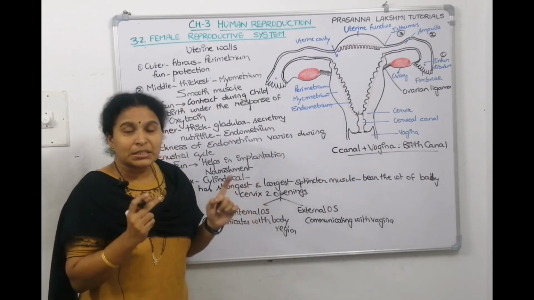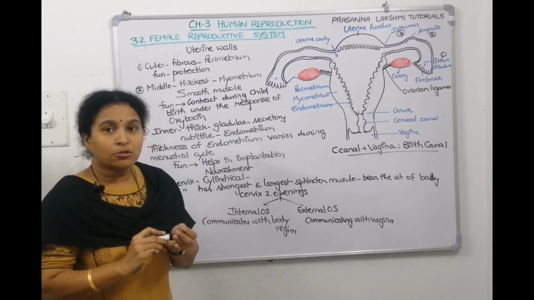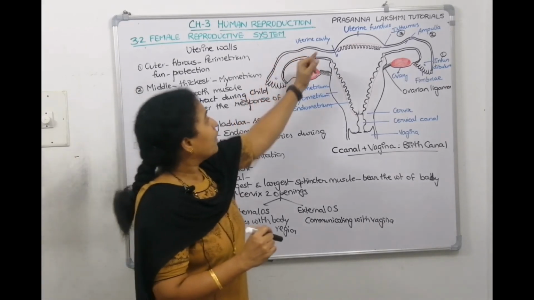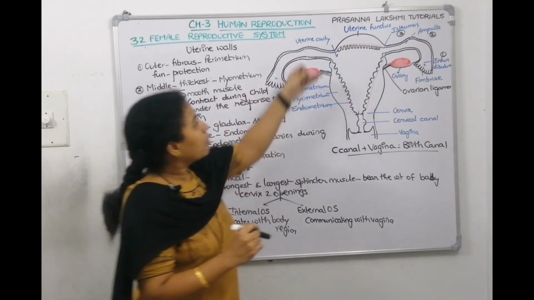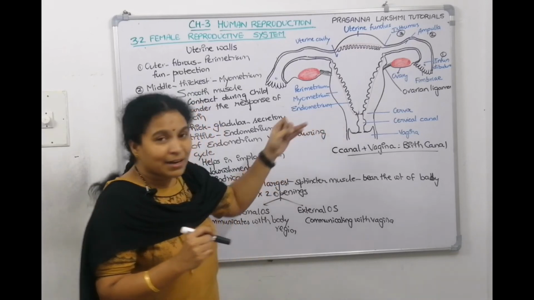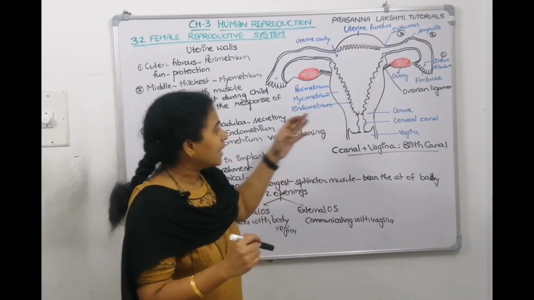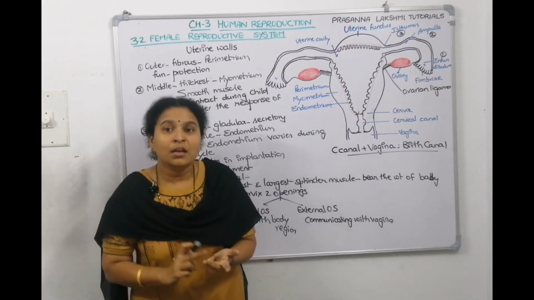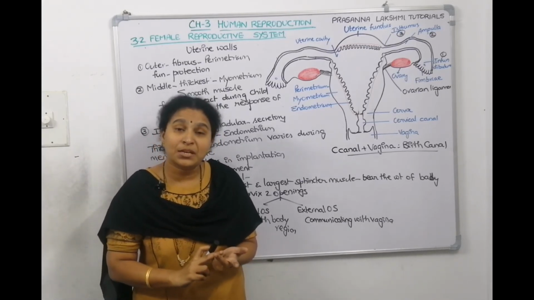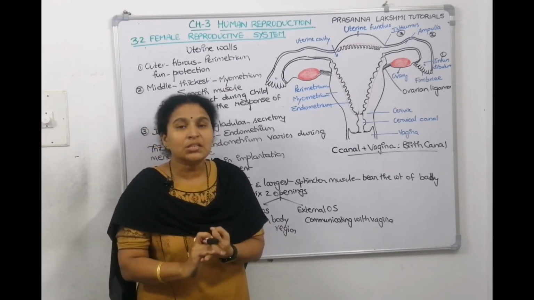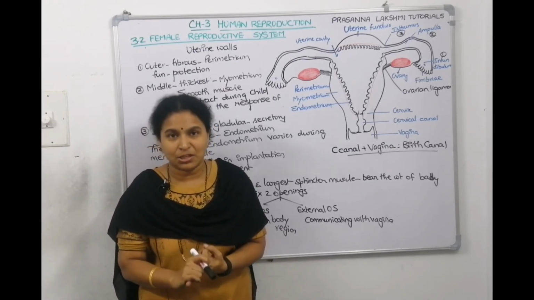So what did we discuss in today's session? We talked about the female gonad, the ovary. Then the fallopian tube. Then the uterus and its openings. Now we are left with the vagina, then the external genitalia, and the integrated structure which helps in nourishment of the baby after birth, called the mammary gland. These three structures we'll cover in the next session.